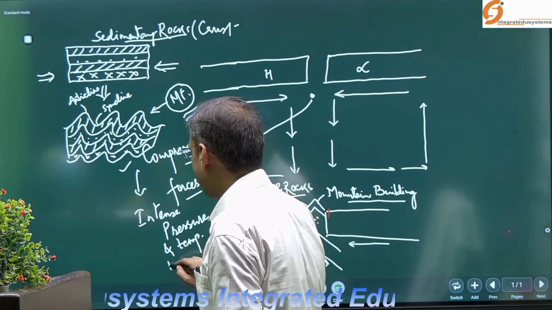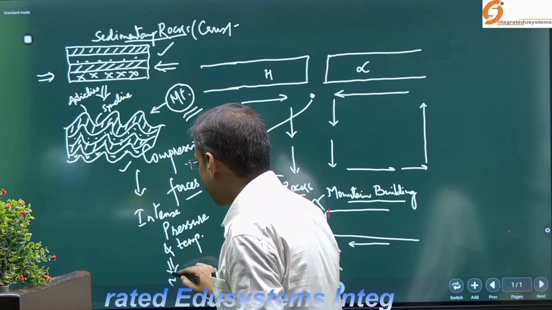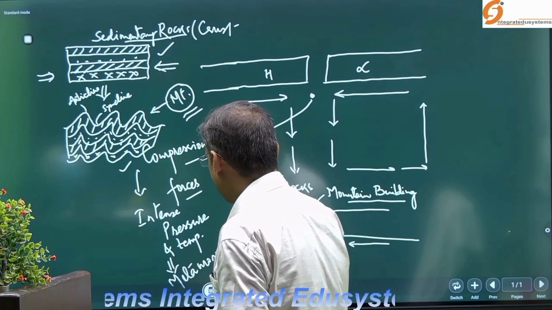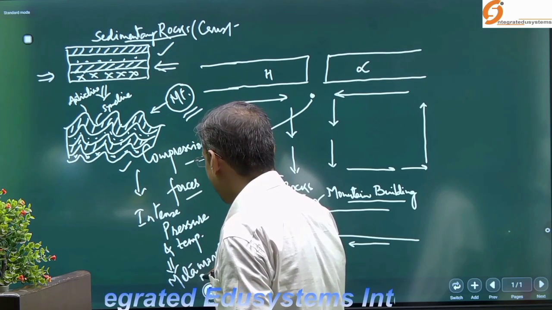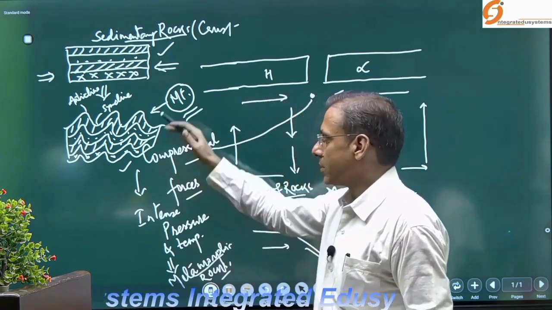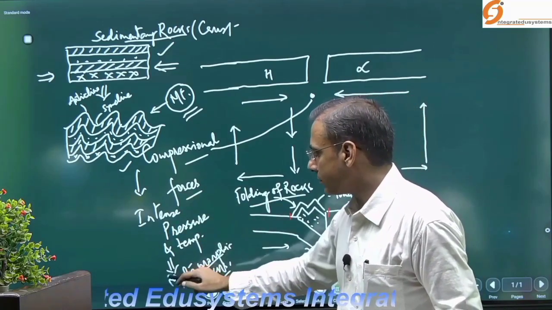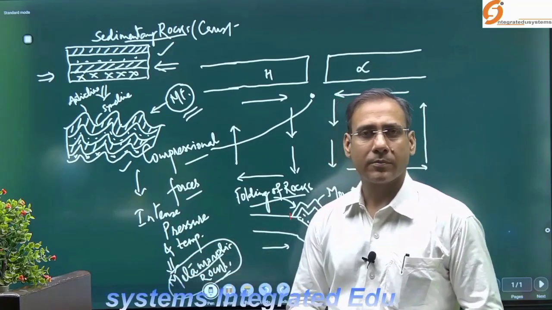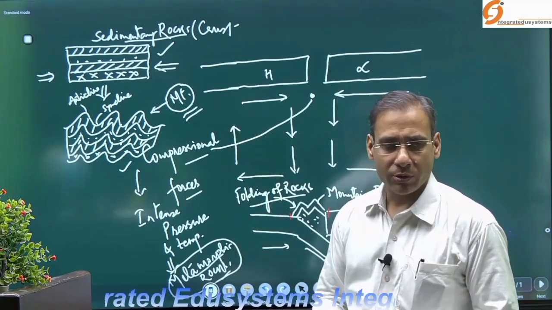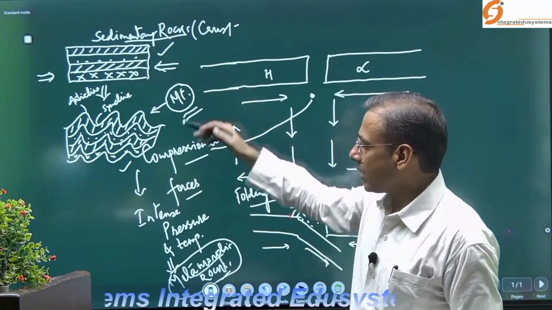and temperature, the pre-existing sedimentary rocks change into metamorphic. I am just giving an example. Igneous rocks also change into metamorphic rocks. I am just giving an example of how a rock is converted into another form, the processes through which one rock is converted.